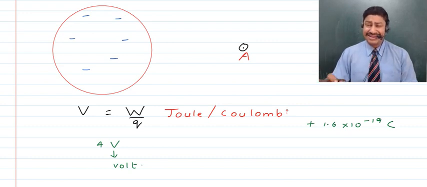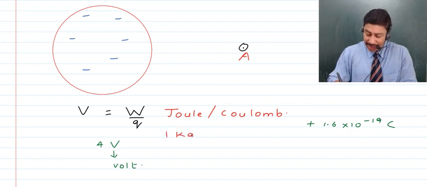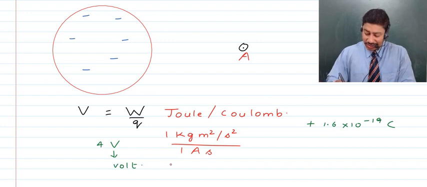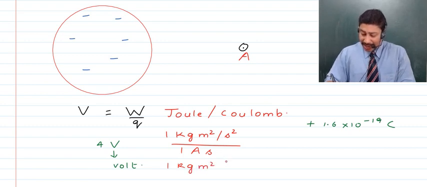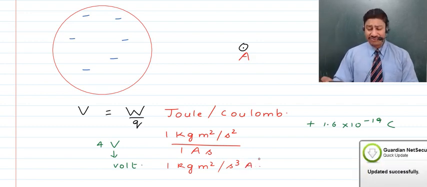And if you want to write it in terms of SI units, you can write it as 1 kg meter square per second square, and that further is going to be divided by coulomb. And remember children that 1 coulomb is equal to 1 ampere second. So here we will write 1 ampere second, right? And as such, we can further write 1 volt to be equal to 1 kg meter square per second cube ampere, which will actually become the perfect SI unit of electric potential.